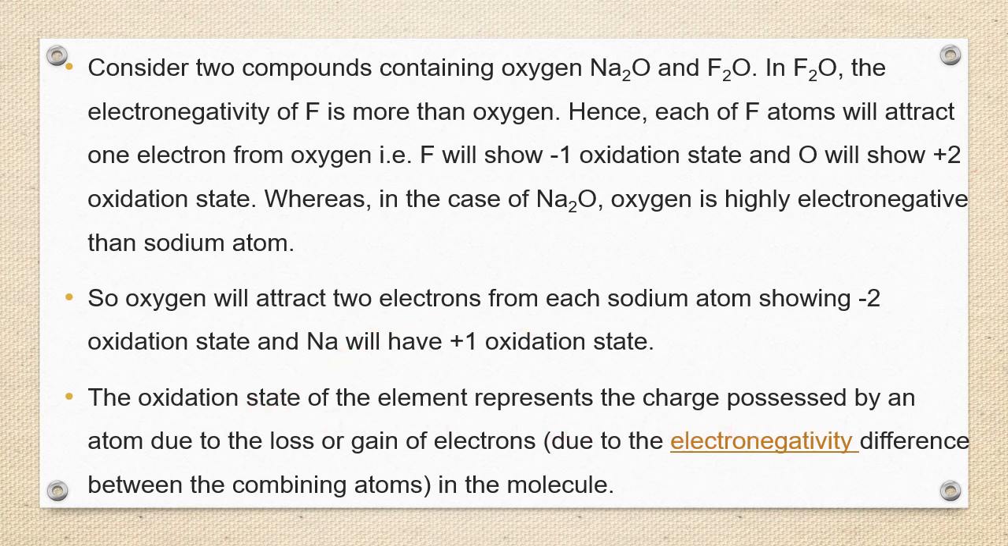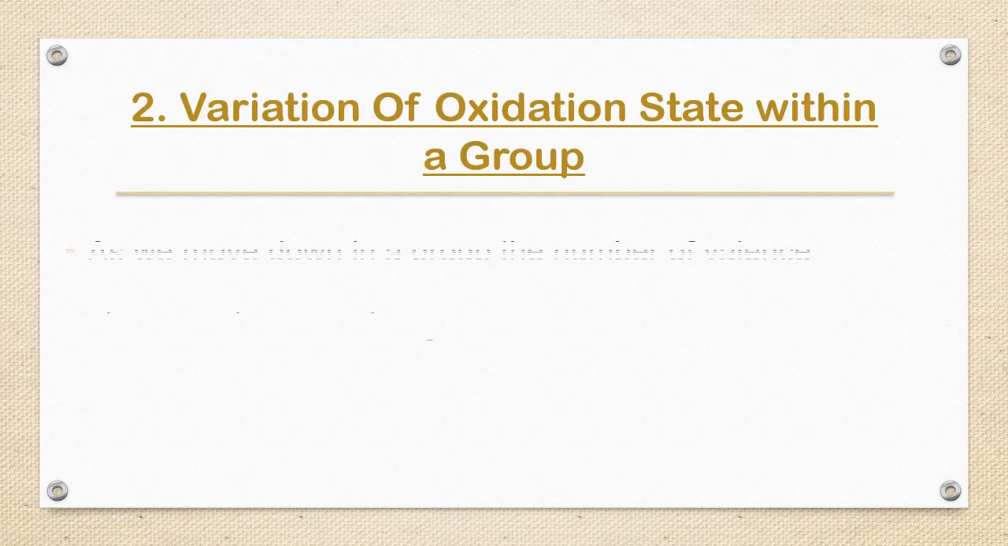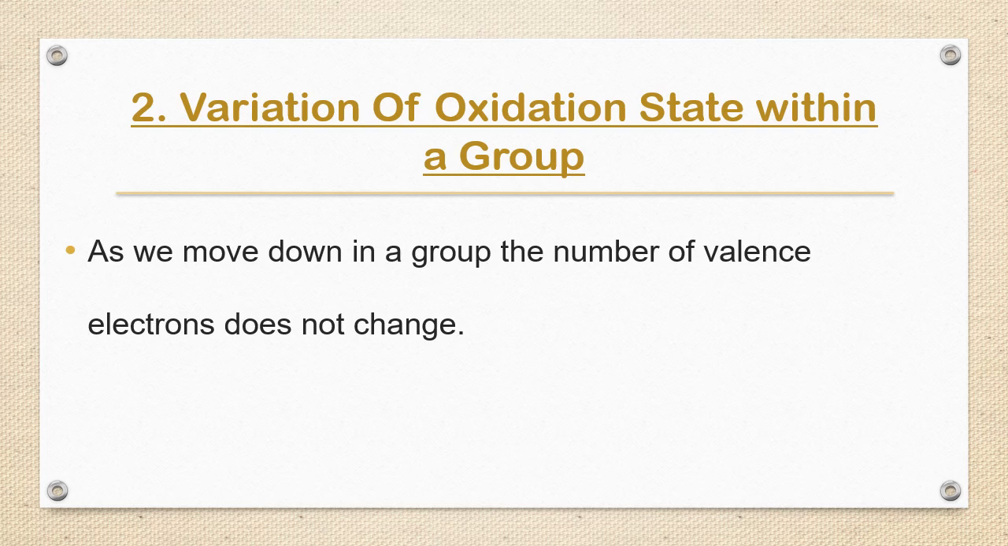Now variation in the group. What happens in the group? Lithium, sodium, potassium, rubidium, cesium, the alkali metals: the number of valence electrons is the same, so the valency is also the same.